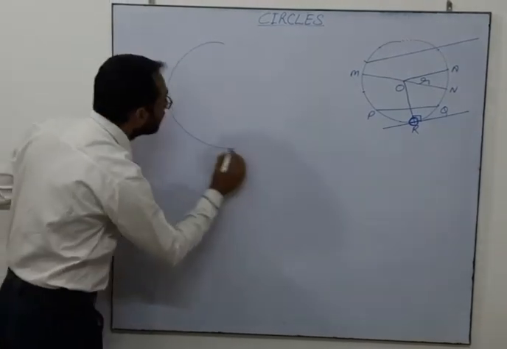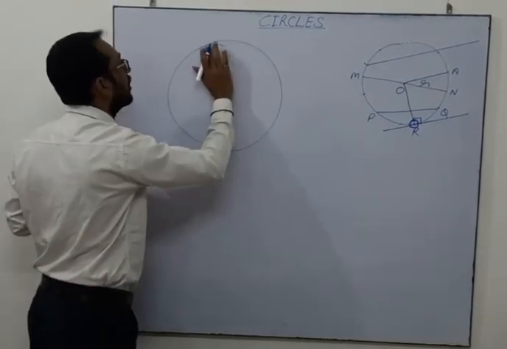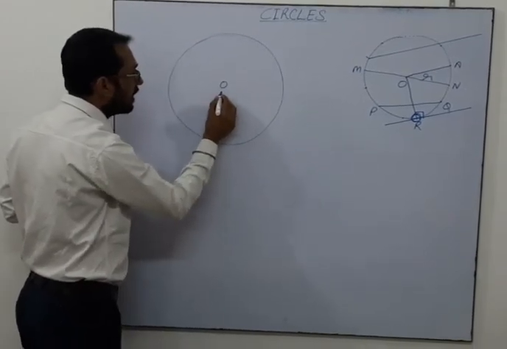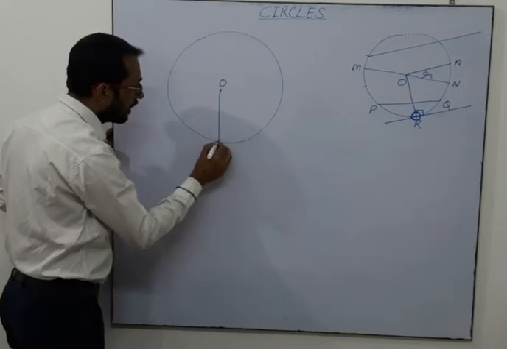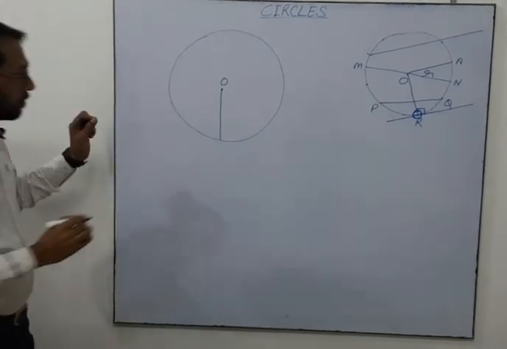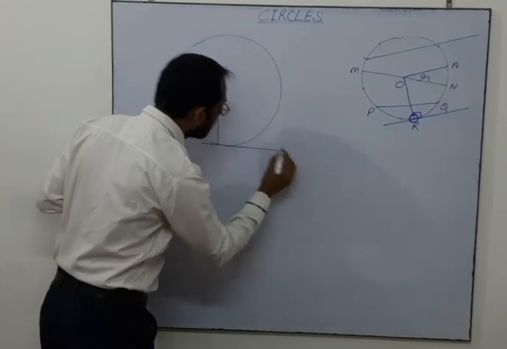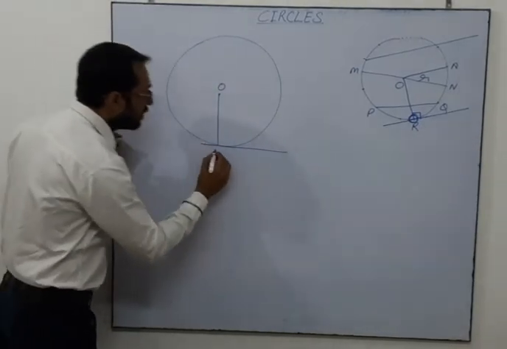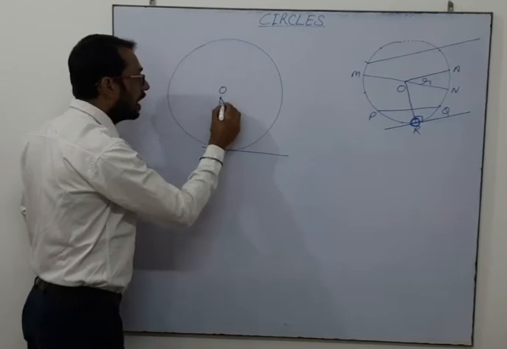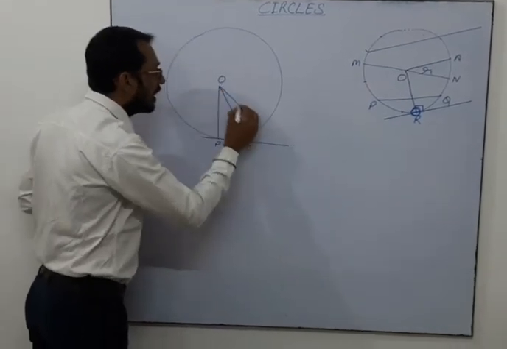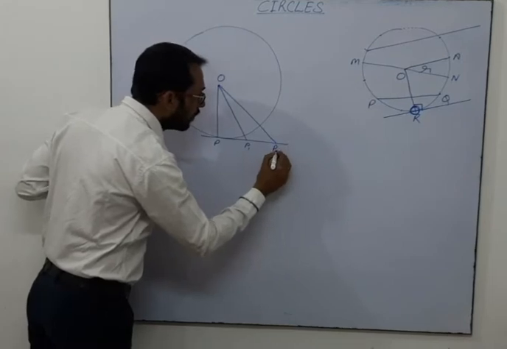Let us think why it is perpendicular. So this is the center of the circle. Now we are going to make a tangent. This is the tangent. Now this point I am saying P. Another line I am making OP1, another line OP2.